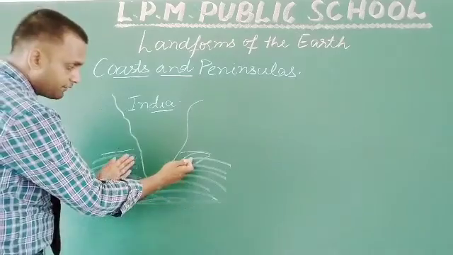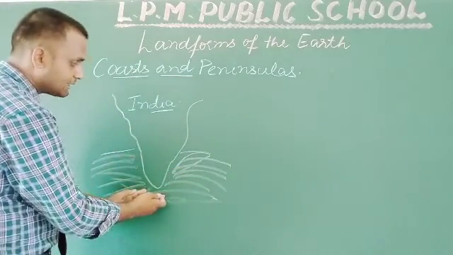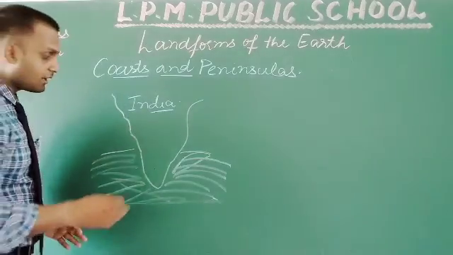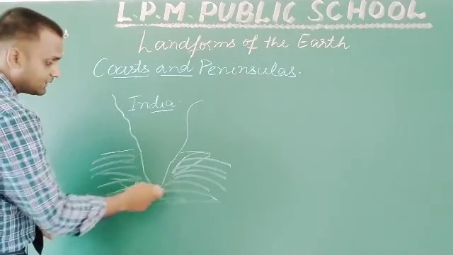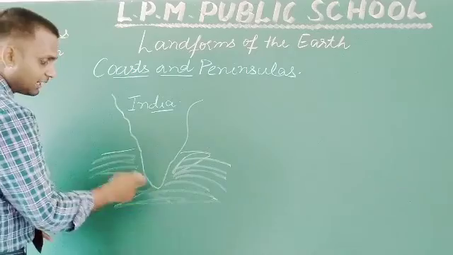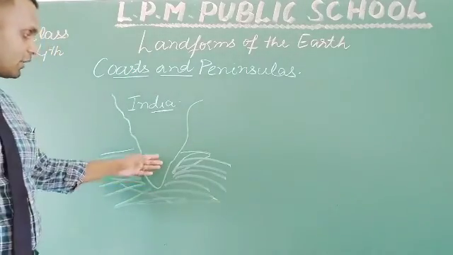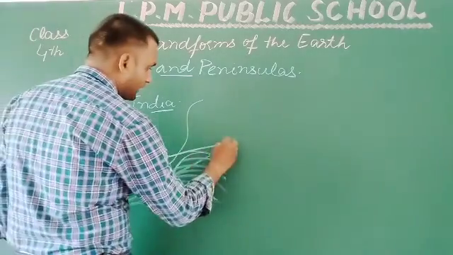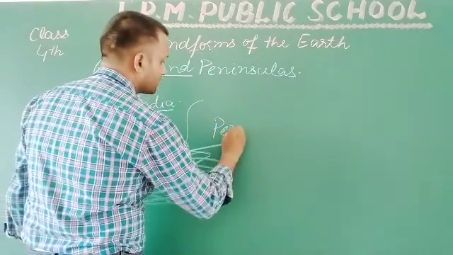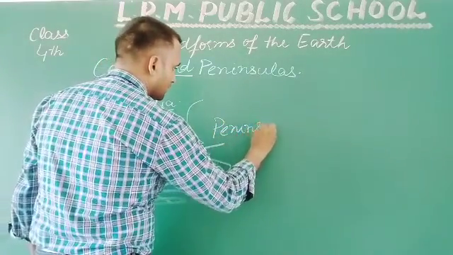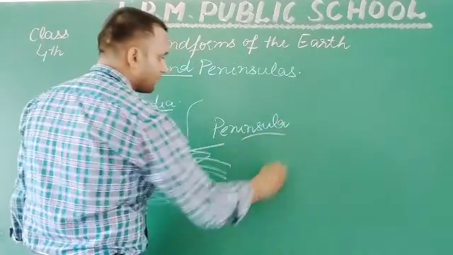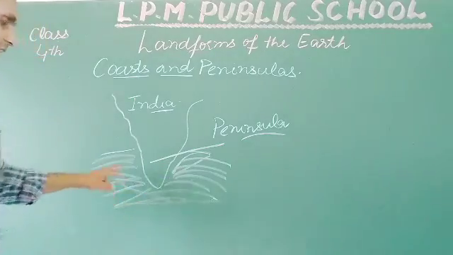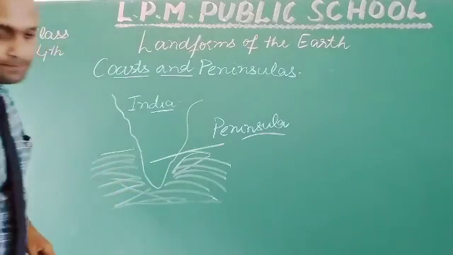The land part which is covered by water from three sides, this type of land is called a peninsula.